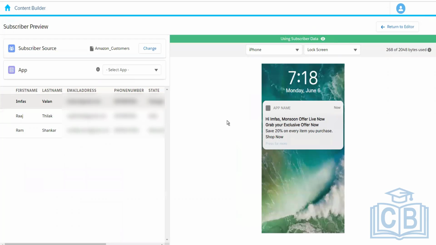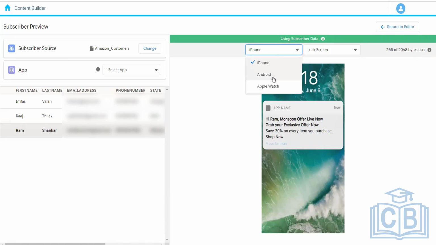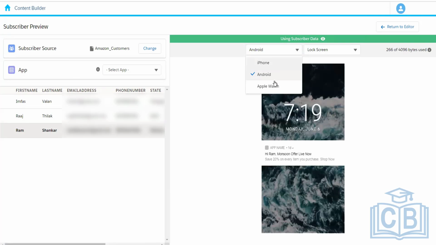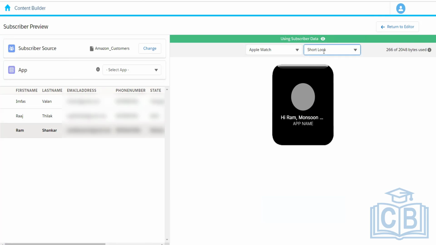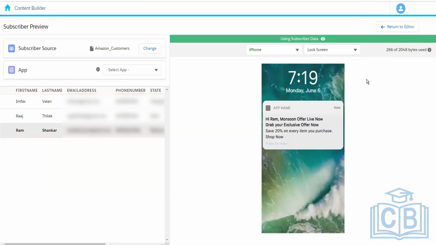Okay, so here we can see it is populating the first name of the customer, and then we have the generated text that we have written over there. So it will say hi Infas, hi Raj, hi Ram, right? So maybe we can personalize based on the first name or whatever attributes we have stored in our data extension. We can personalize the push notification, and we can also preview it on different devices, like iPhone, Android, and what it looks like on Apple Watch. Okay, and then what is the short look and the long look. So there's something that we can see.